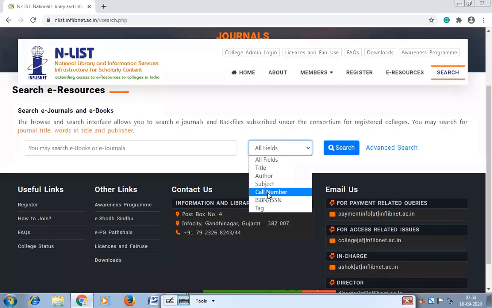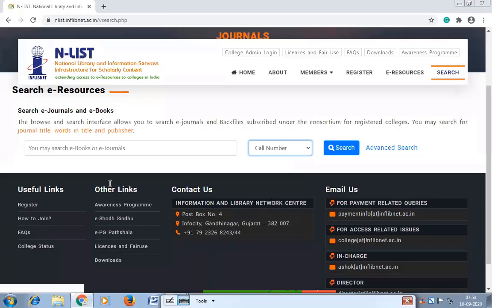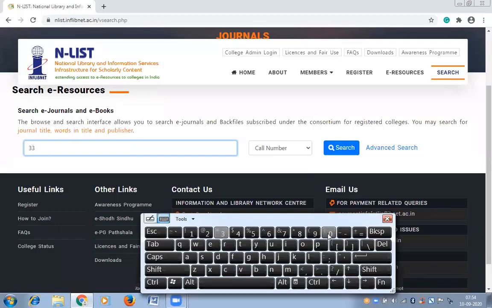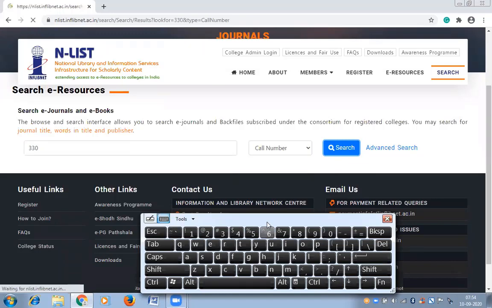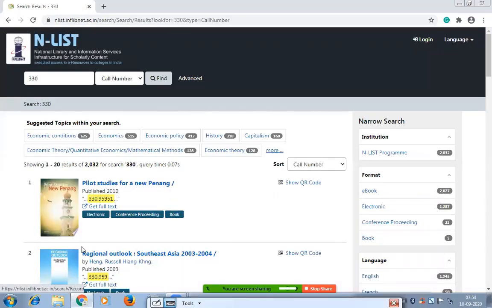For example, if we search by call number here, and we put 330, let's see what results it will show. 330 is the number for economics. See, it will give you all the economics collection. It has retrieved around 2,032 documents, and documents 1 to 20 are shown.